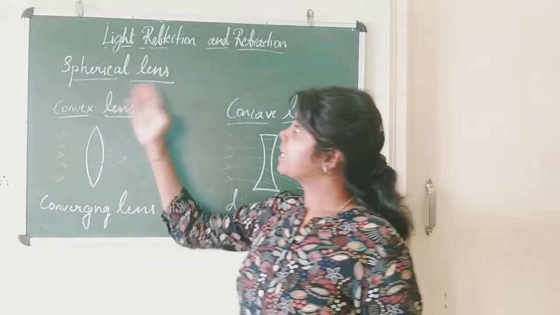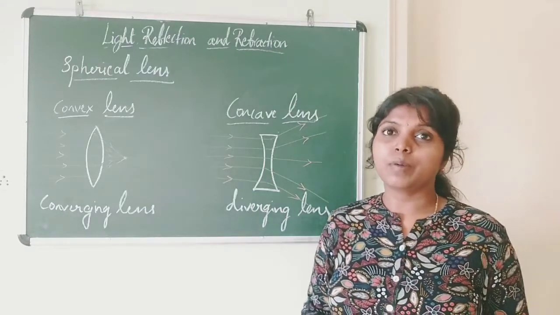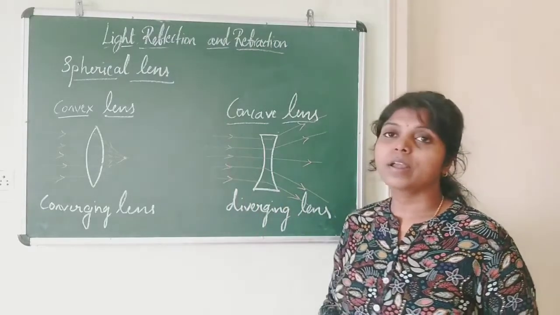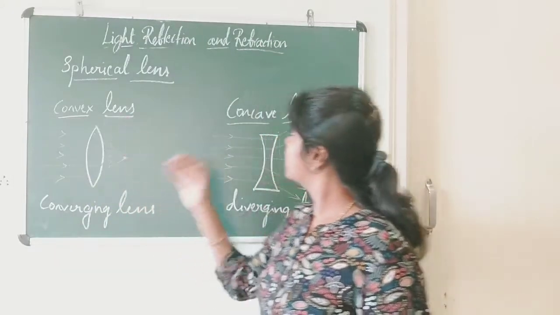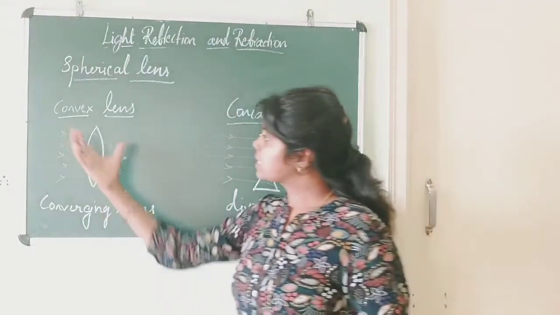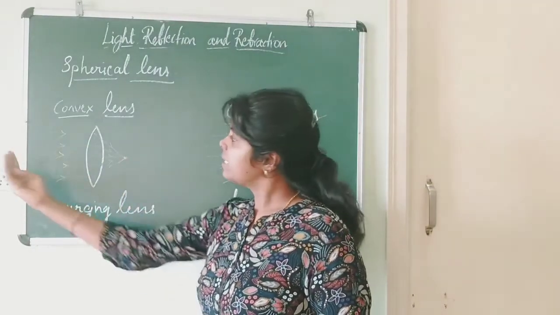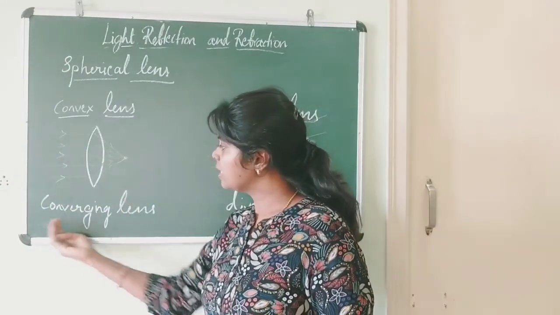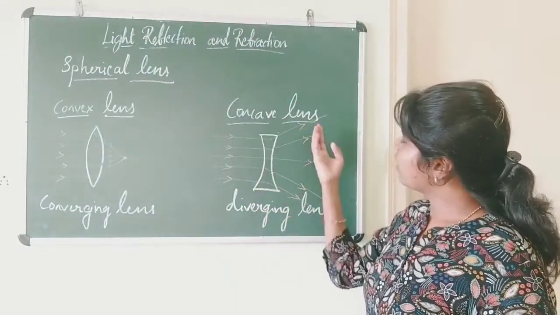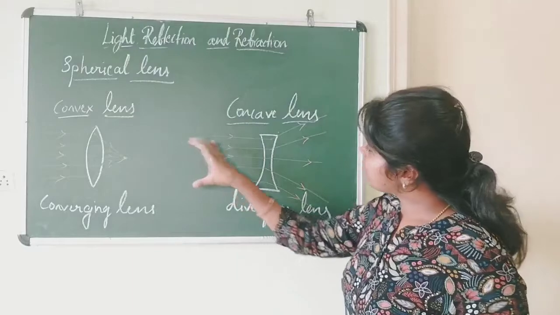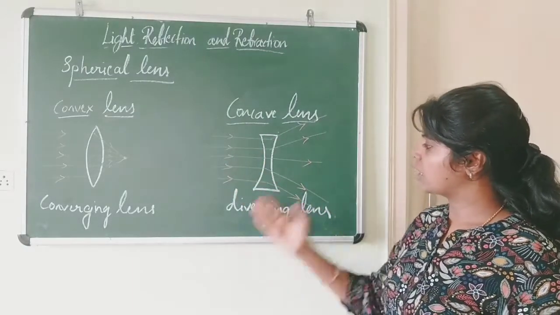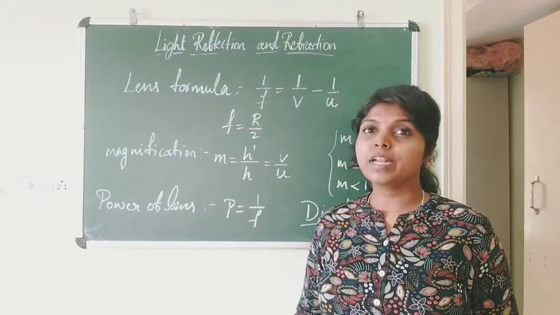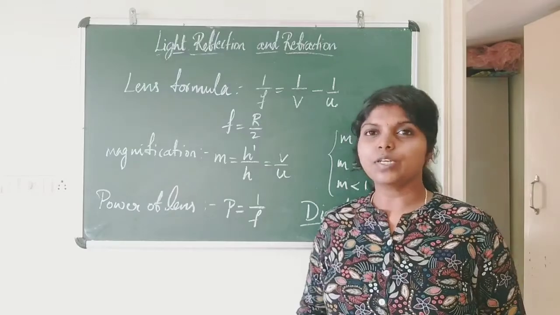Now we have spherical lenses. The materials which are bound by two surfaces, of which one or both are spherical, are called spherical lenses. We have two spherical lenses, convex lens and concave lens. Convex lenses are bulged outwards. When light travels through these lenses, they converge, or they meet at a point. So they are also called converging lenses. In concave lenses, they are curved inwards. When light travels through them, they get diverged. So they are called diverging lenses. Image formation by spherical lenses is similar to that of spherical mirrors, which you can see on your screen.